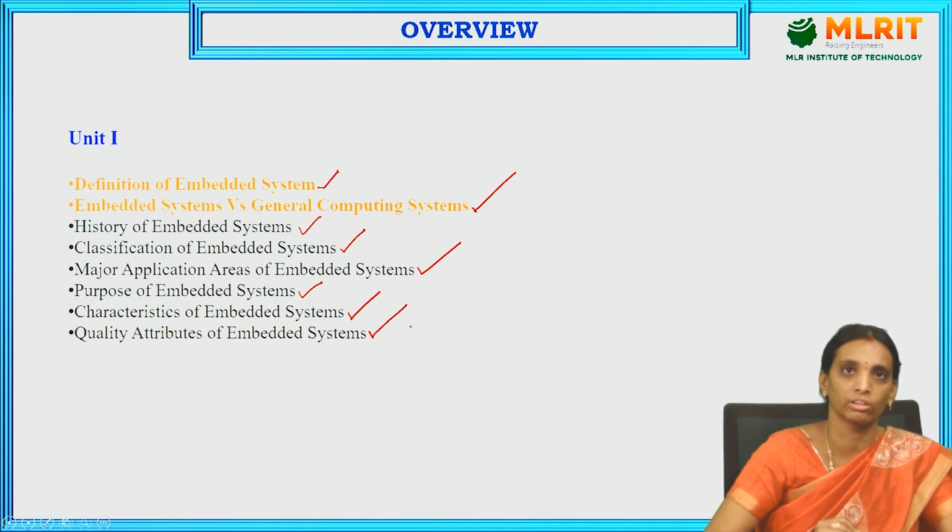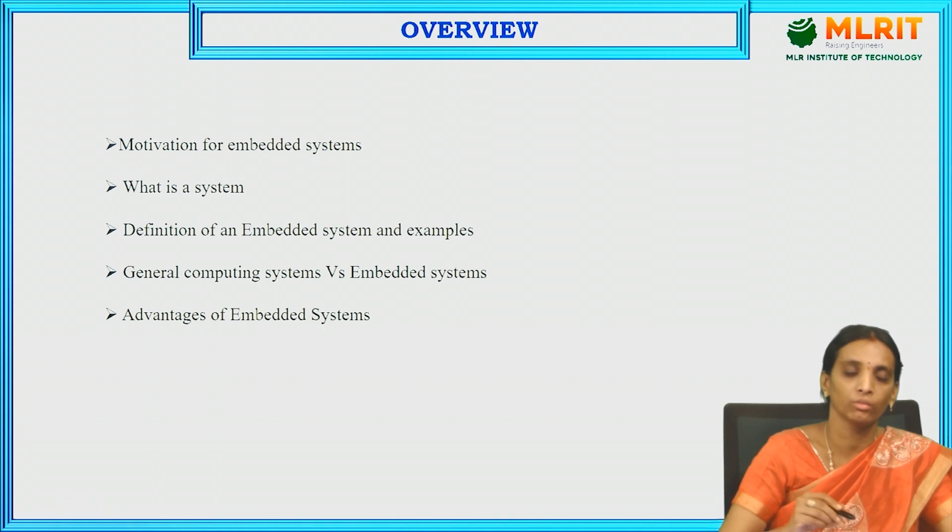For today's session, we will cover the first topics, and the rest will be continued in the next sessions. The contents for today are: motivation for embedded system, what is a system, definition of embedded system, explaining the embedded system with examples, general computing systems versus embedded systems, and next the advantages of embedded systems. So next, let us go to the main topic.